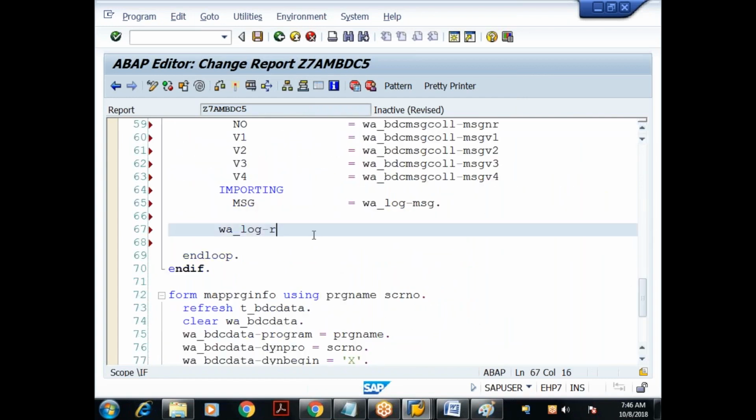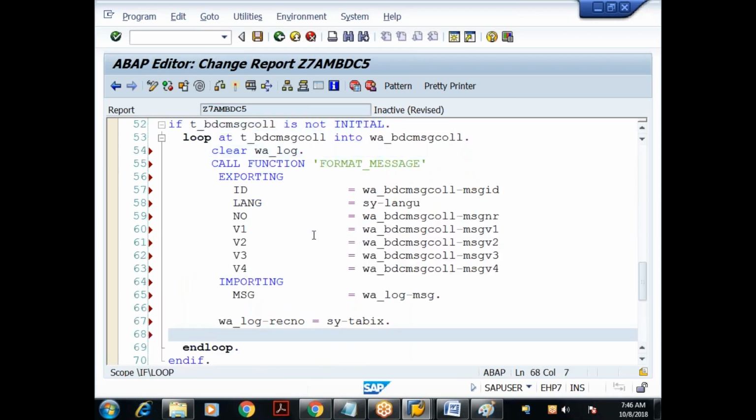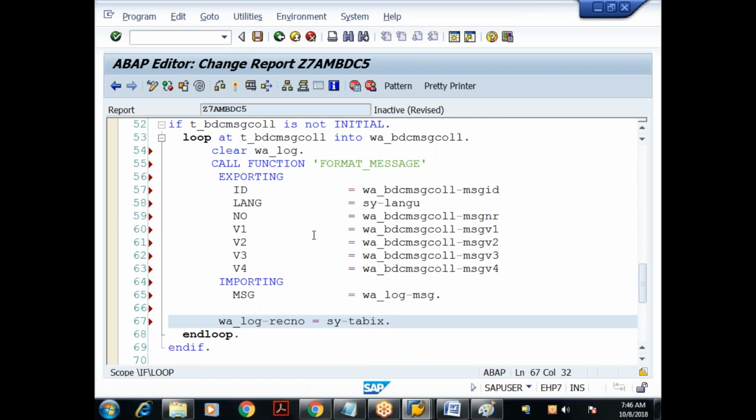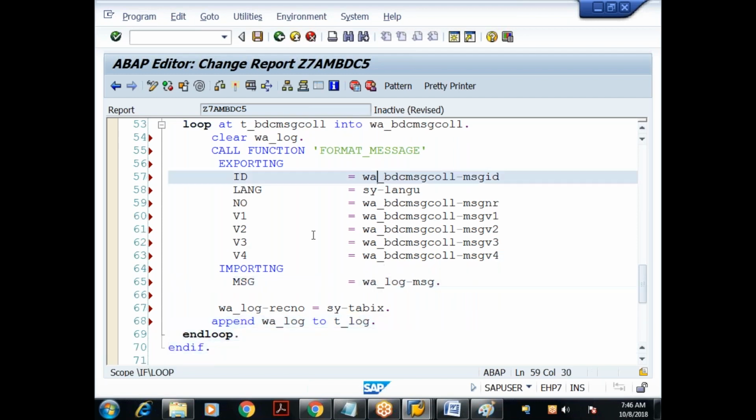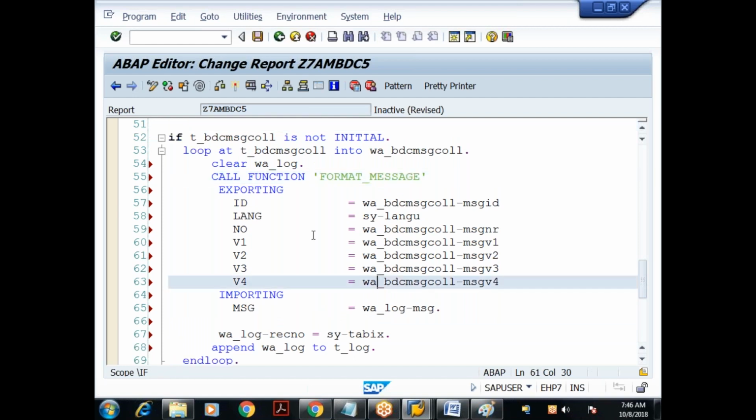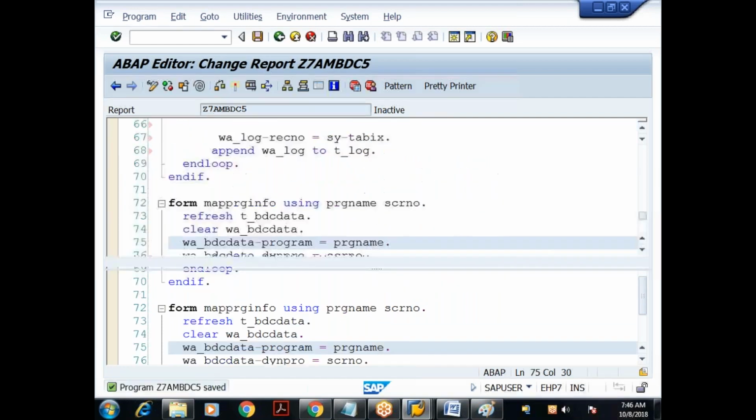Okay, w_log-recordno equal to sy-tabix. What will this sy-tabix contain? It contains the index position in the internal table. Now we are in the loop and loop; how do you refer to where the iteration is? By referring to the system field called sy-tabix. Done. Then I'll append w_log to internal table t_log. Let me close this. That's it. Save it, check it. Done. No errors.